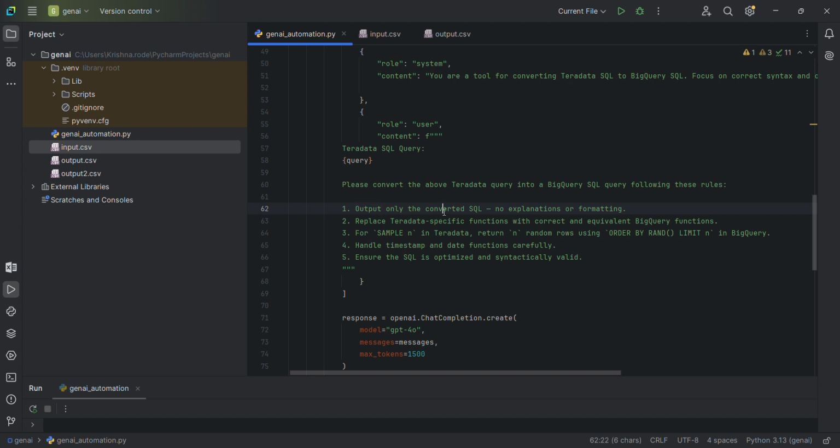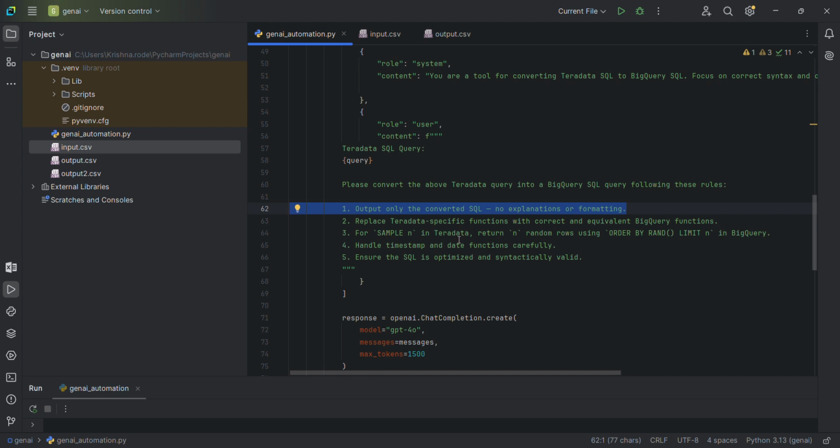Output only the converted SQL, no explanation or formatting. Because in ChatGPT, if you just ask for a programming snippet, it will give the snippet, but along with it, it will also give some extra explanation before and after the code. We don't want that, so clearly we are saying, don't do it.